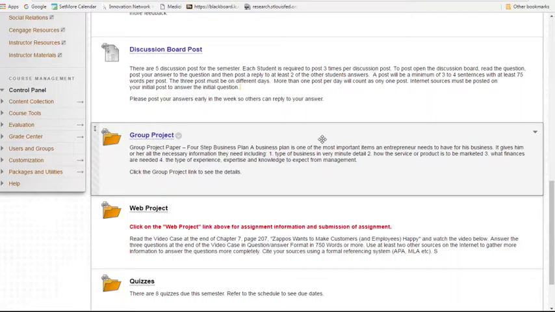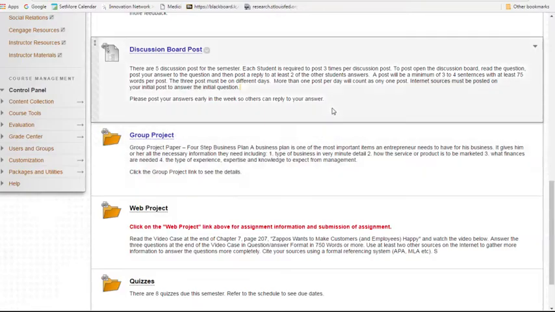The first one's due on Wednesday, December 21st, so on Monday or Tuesday at the latest, but Monday would be good. Make your first post. That way other students will be able to see that. And then you need to respond to at least 2 other students' answers. So those 2 other answers are due by that due day. So get your first post in early so other students can respond to your post.